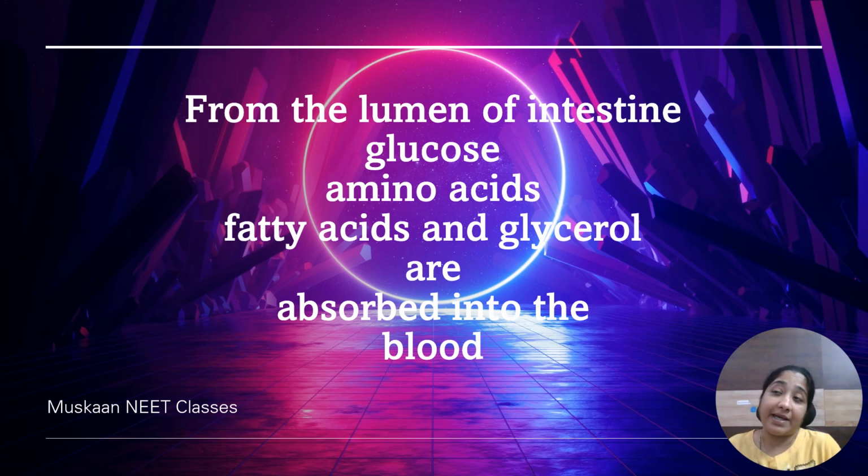The water, vitamins, and minerals are absorbed directly from the stomach.